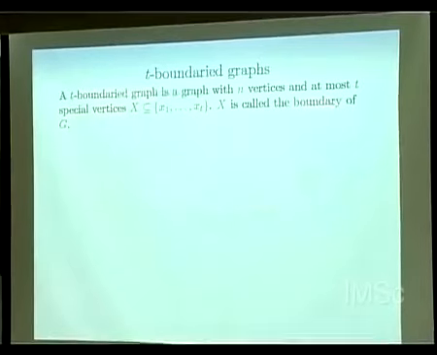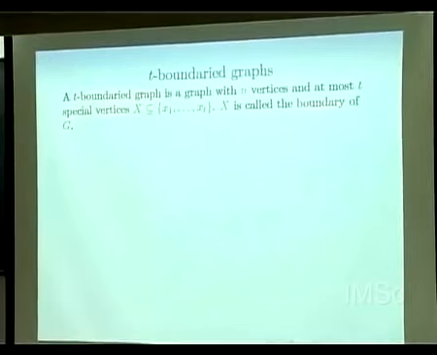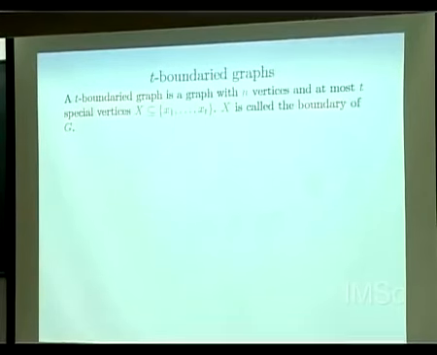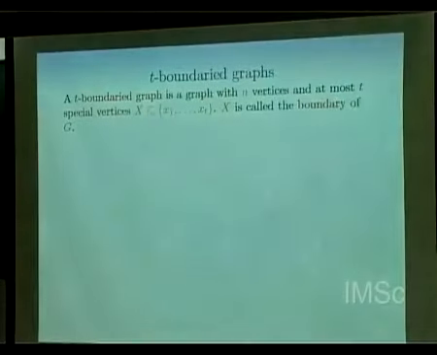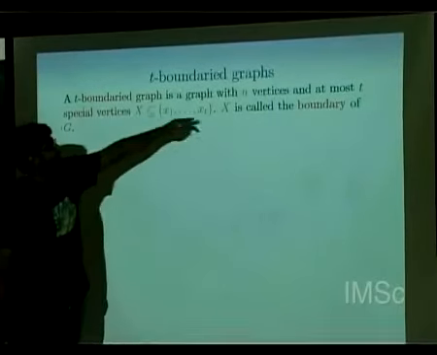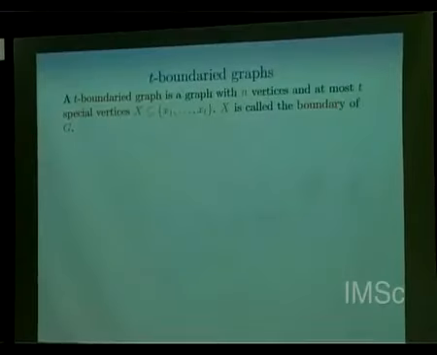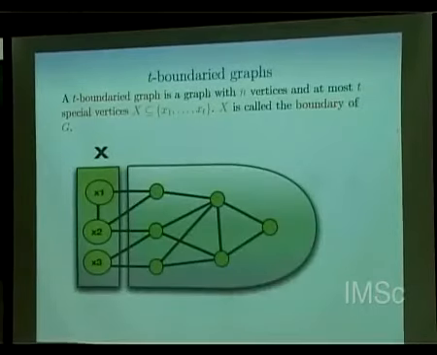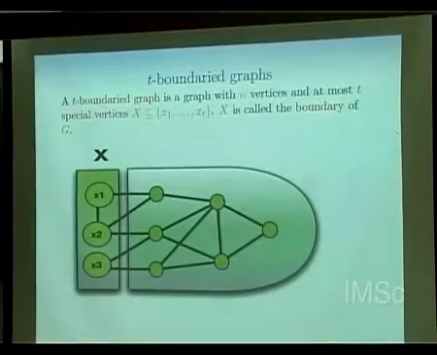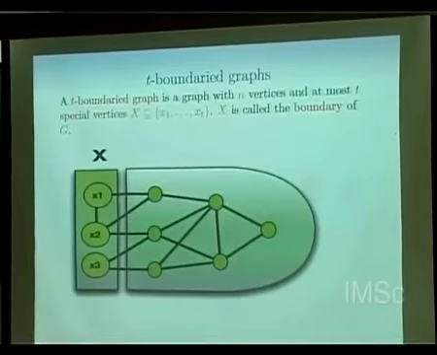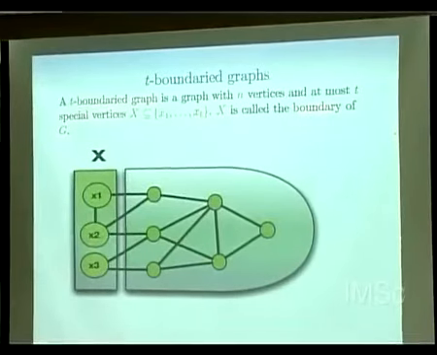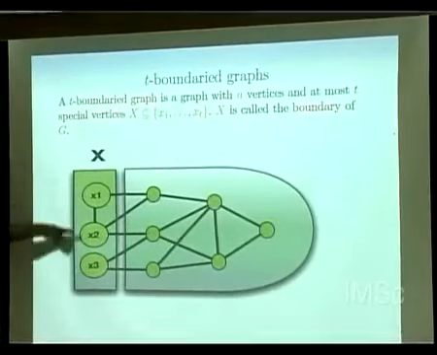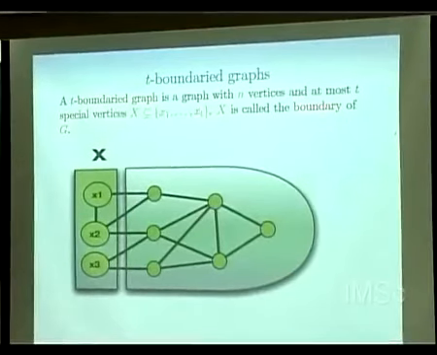Okay, so to do that, I'm going to introduce a kind of graph which is called a T-bounded graph. Now, what is a T-bounded graph? It's a graph with n vertices and at most T special vertices, called X, a subset x1 to xt, and X is called the boundary of G. For example, this is my T-bounded graph. It's no special graph. You take any graph, you can call some T vertices, you label them with x1 to xt, and we are going to call this a boundary, and that's it. These are called T-bounded graphs.